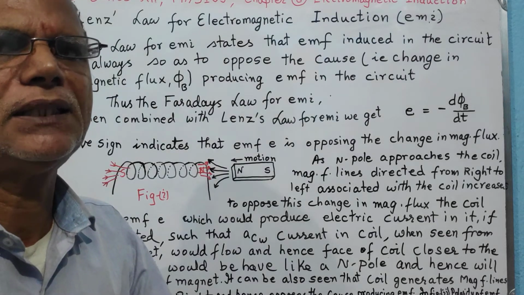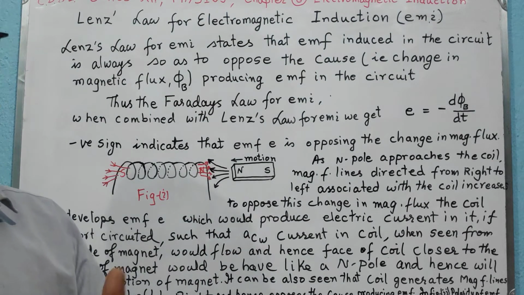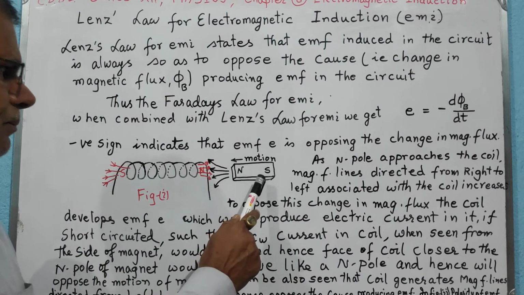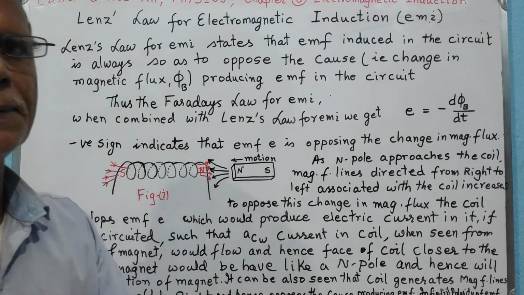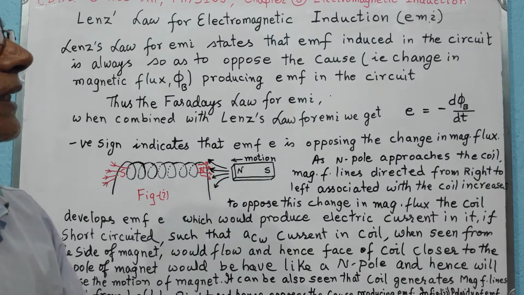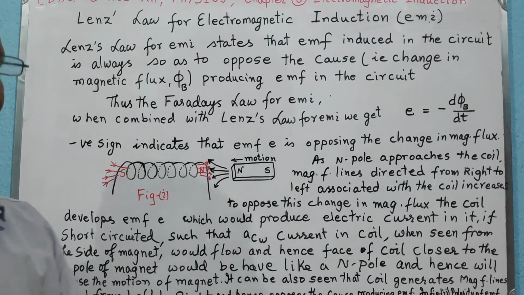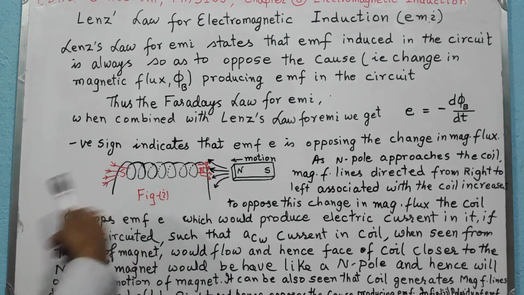What do you mean by the cause? Cause is that you are bringing a magnet close to the coil or carrying it away from the coil. Let us take this case, the first figure, as we have taken in case of Faraday's law. We are bringing the north pole closer towards the coil.